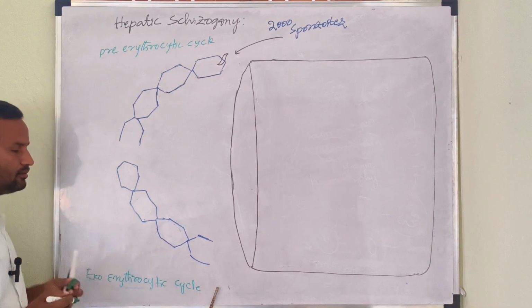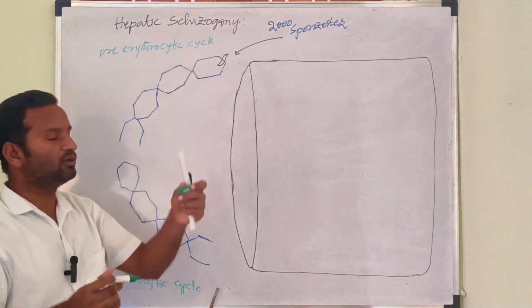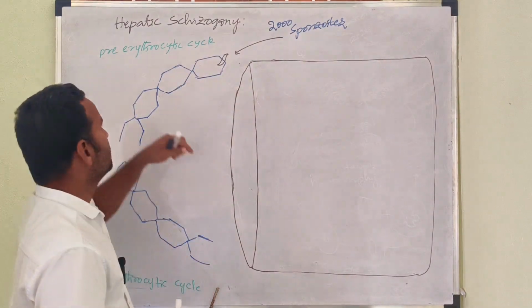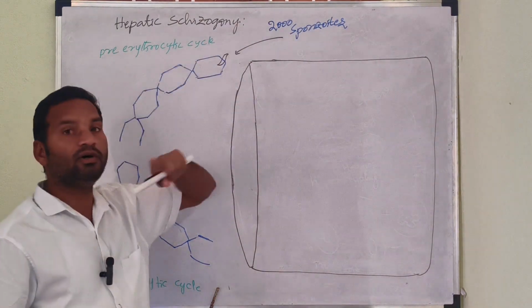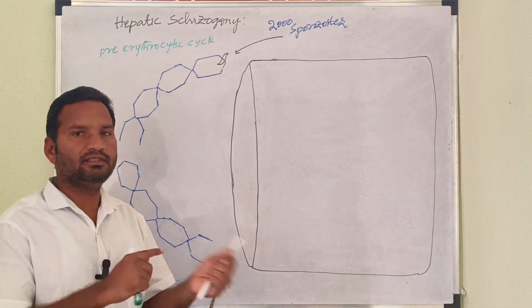This is called hepatic schizogony. Now come to the point. I will continue with the pre-erythrocytic cycle. What is the pre-erythrocytic cycle? Let us discuss it.